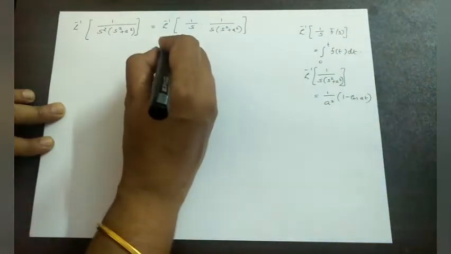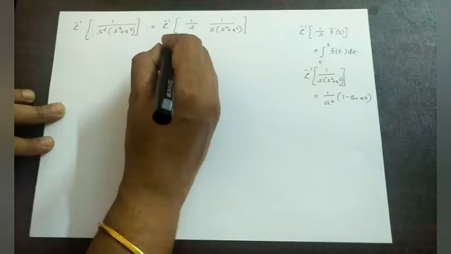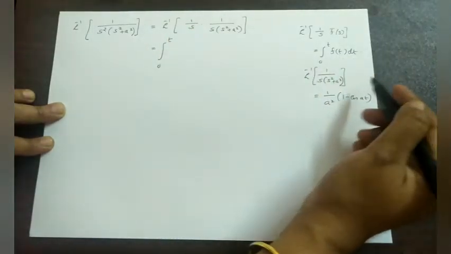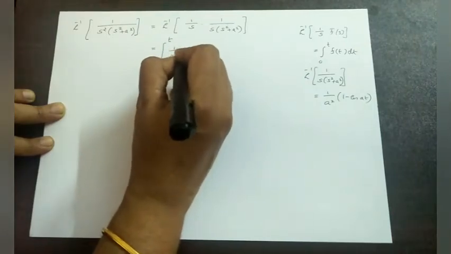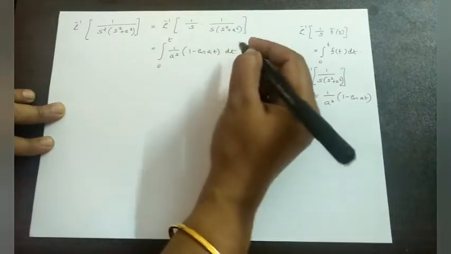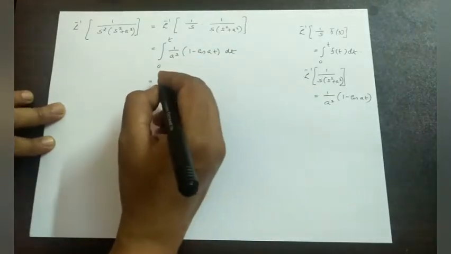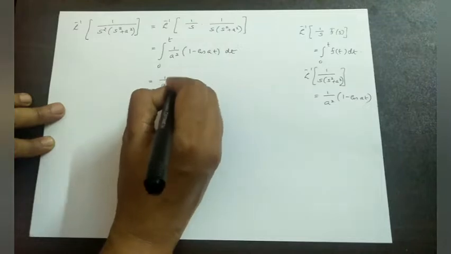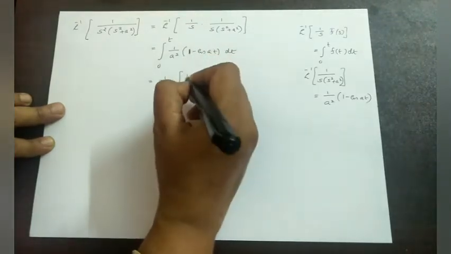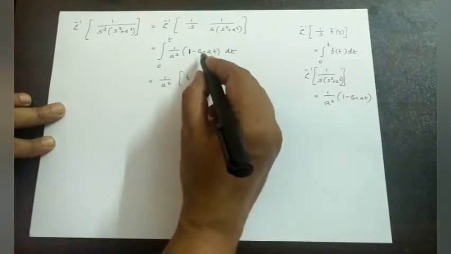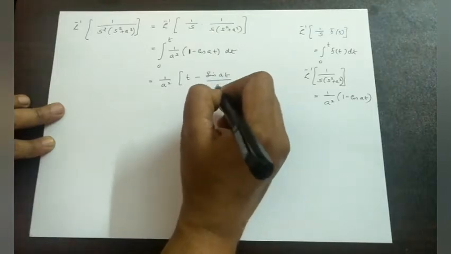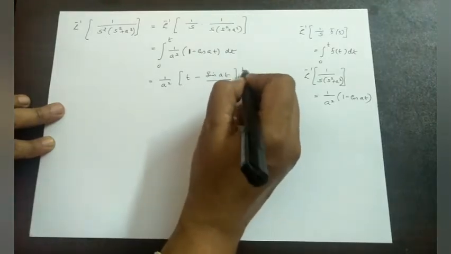Therefore, we will write the integral from 0 to t, in the place of f of t, as this function, that is 1 by a square into 1 minus cos at dt. Now, integrating this, we get 1 by a square into the integral of 1 is t, then minus the integral of cos at is sin at divided by a, limit from 0 to t.